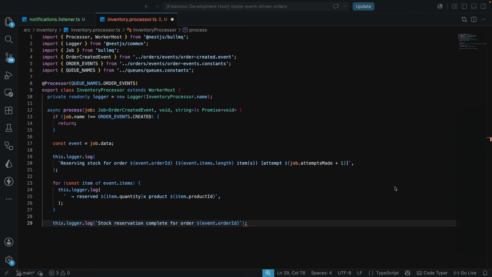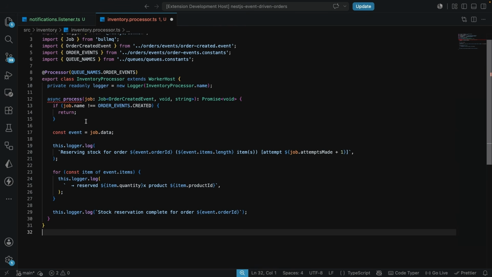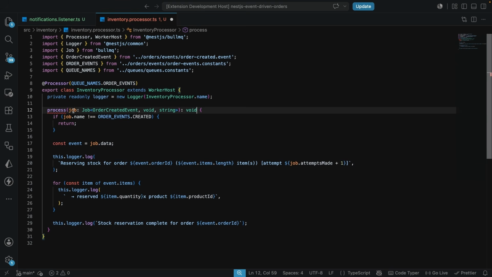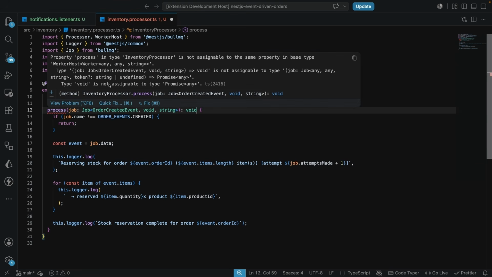All right, so this over here, you might also notice we are missing something. Let's take a look. I'm going to close this here, and I'm going to get rid of the async as we do not have any await operation here. And I'm just going to say this is returning void like this and get rid of this here. Now let's give this file a save. Why do we have an error here? Because void is not assignable to type Promise.